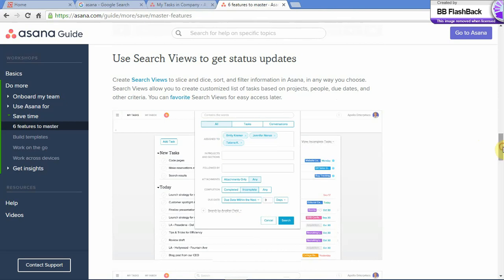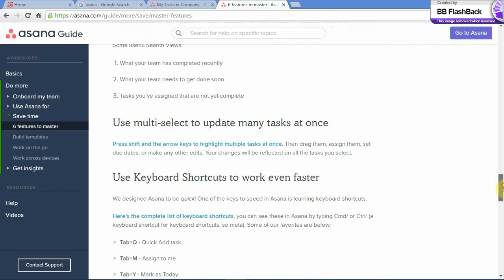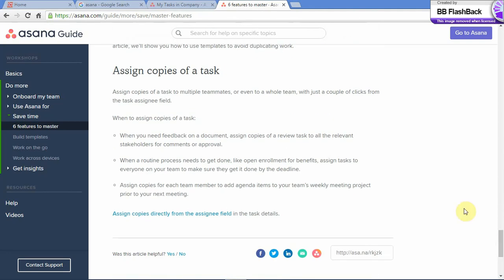You can use search views to get status updates. You can use multi-select to update many tasks at once. You can use keyboard shortcuts to work faster. And you can assign copies of the same task. These are the scenarios where you assign copies of the same task. That is, when you need feedback on a document, assign copies of a review task to all the relevant stakeholders for a comment or approval.